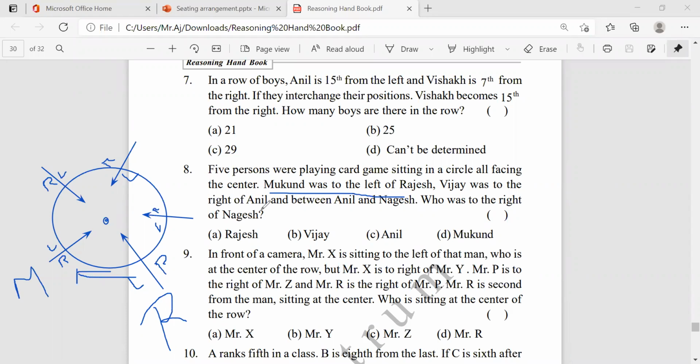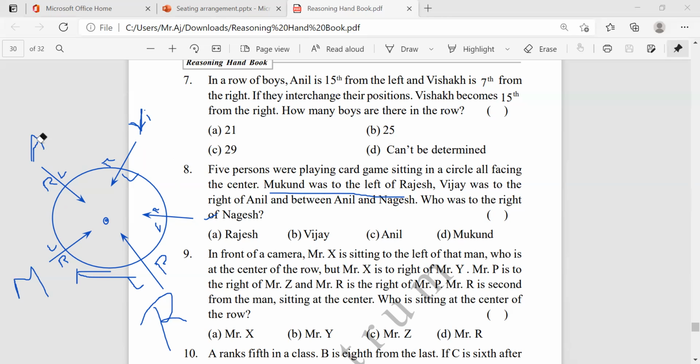Now, Vijay was right of Anil and between Anil and Nagesh. So what they are saying is Vijay is between Anil and Nagesh. Here we have three positions, 1, 2, 3. In between is this one only, right? So the middle person is Vijay. Vijay is right of Anil. We don't know where Nagesh is and where Anil is. Suppose Anil is here. Then who is the right of Anil? It is Mukund, so it is not possible.